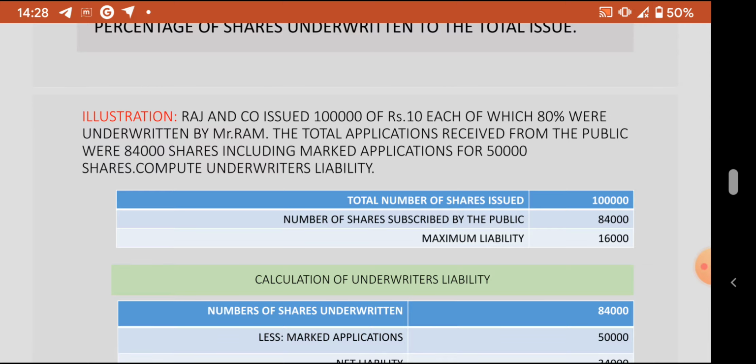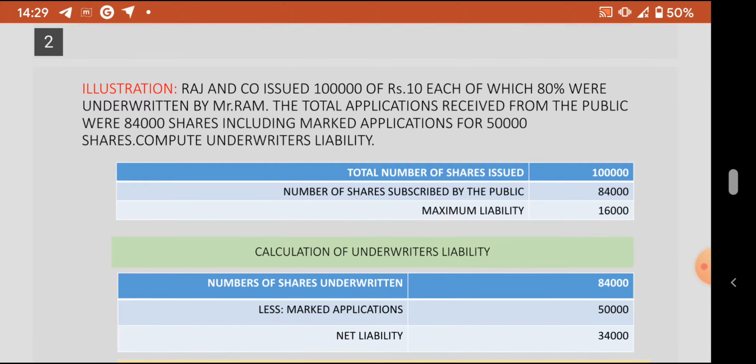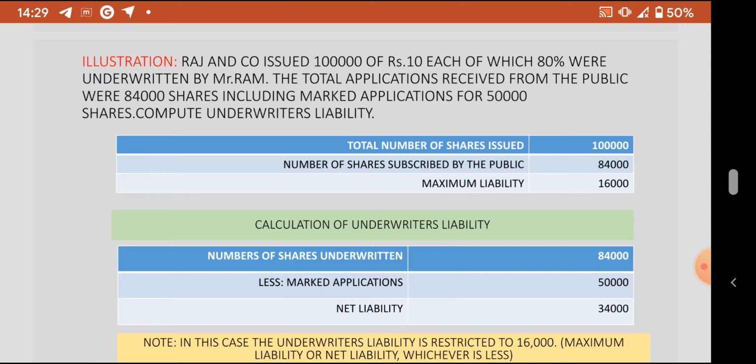Raj and Company issued 1 lakh shares of rupees 10 each, of which 80% were underwritten by Mr. Ram. The total applications received from the public were 84,000 shares, including marked applications for 50,000 shares. Compute the underwriter's liability.